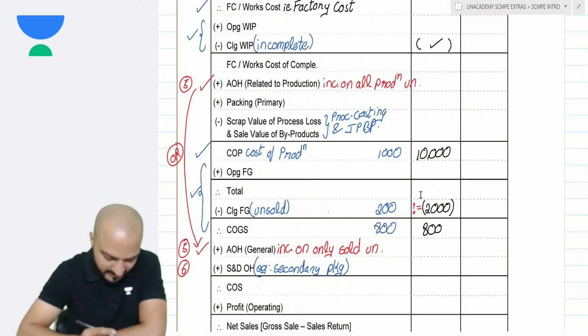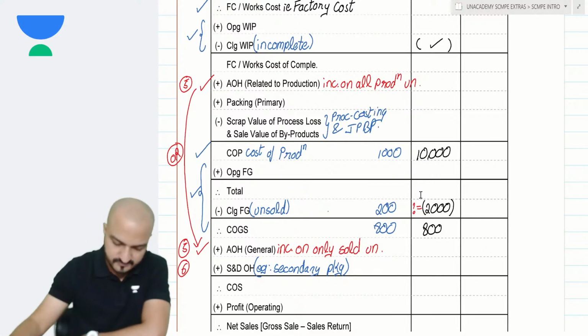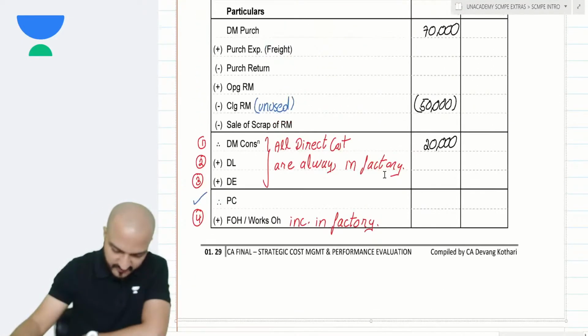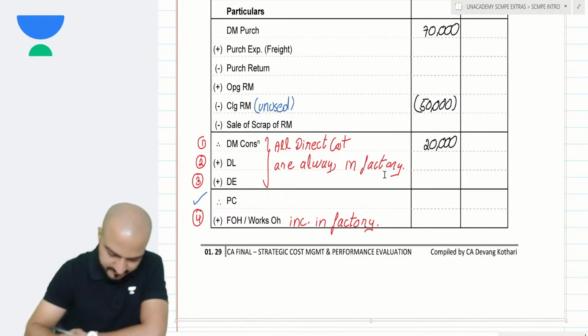Done? Did you understand the format? Take a look at the format. Ask me if you have any questions. If not, then we can practice that in one example.